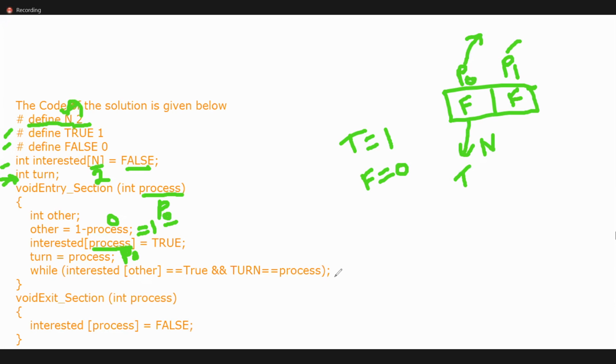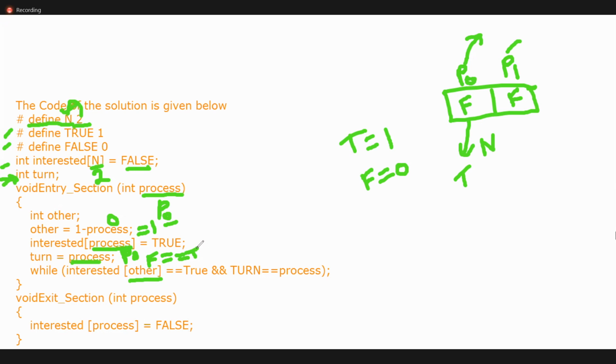Now check the condition. If the condition is false, it will enter into the critical section, based on any lock variable or interested variable, whatever. If it is true, it repeats infinite number of times. Yes or no? Turn equal to process. Turn equal to process is nothing but P naught only. Now check the condition. Interested of other. What is there in the other? Other means P1. So what is the P1 Boolean variable? F. So F is equal to true.